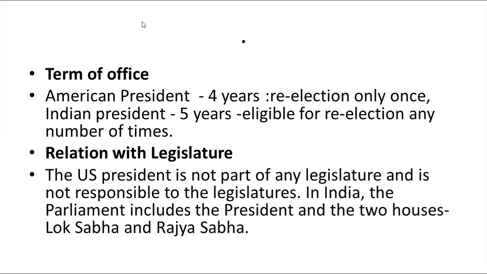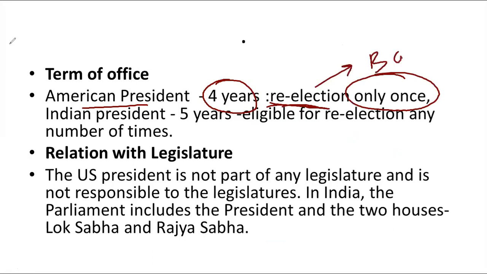If we compare the term of office, the American president has a 4-year term and he can be re-elected but only once. We all know Barack Obama was elected twice and he was in office for 8 years in the US. So 8 years is the maximum time limit for which a person can hold the US presidential office.